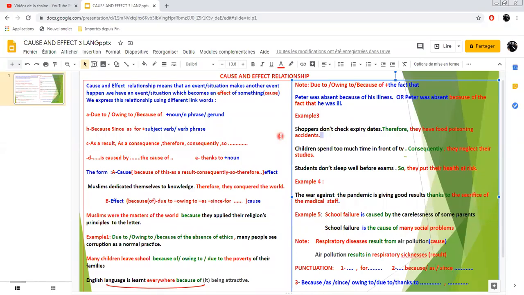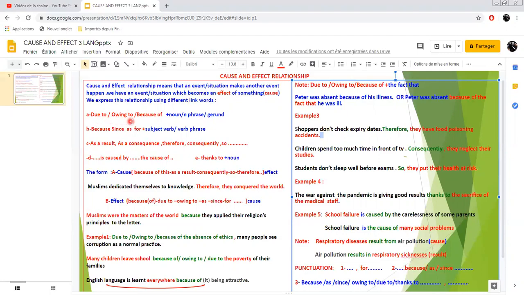Well, today we are going to deal with cause and effect relationship. Cause and effect, that means you've got a cause and an effect, a consequence. So what does it mean? Cause and effect relationship means that an event or a situation makes another event happen. In other words, we have an event or situation which becomes an effect of something which is the cause. And we usually express this relationship using different link words, of course.